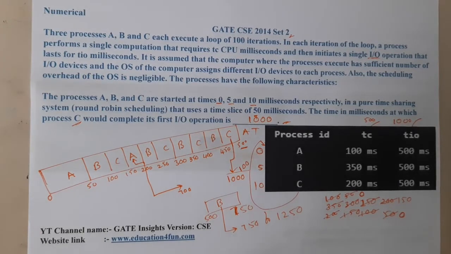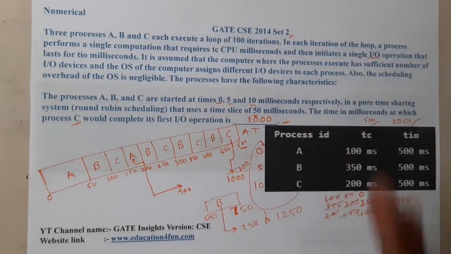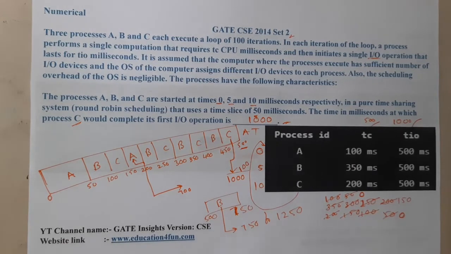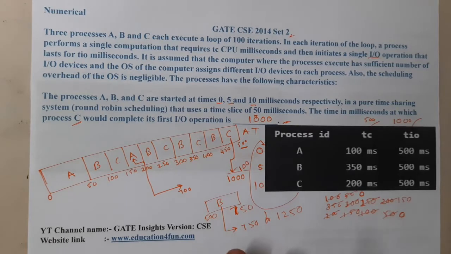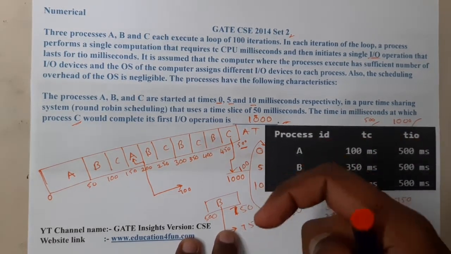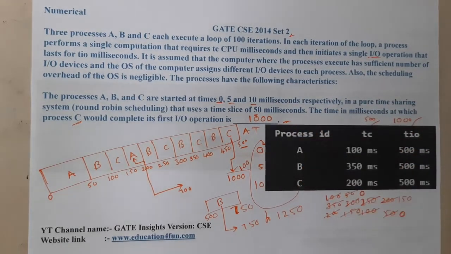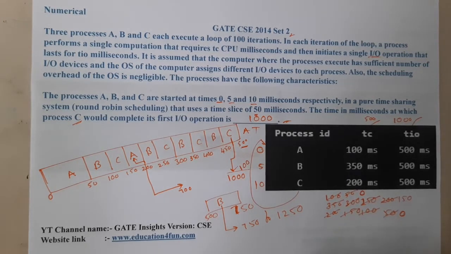The only thing is that the examiner wants to scare the students. I think around 25% of the students who read this question will be scared by the size of the question. You can see the question size is really big, and once they read the first statement, that these things are executed 100 times, the student will get a bit scared in the examination. So while reading this question, concentrate. If you are somewhat scared, skip that question for now and check it in round 2.